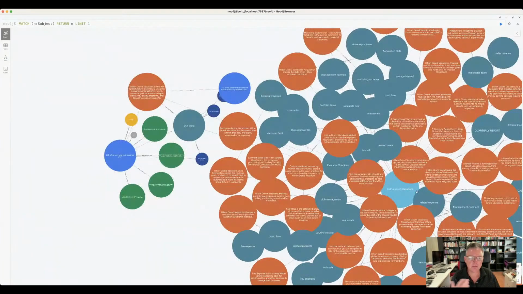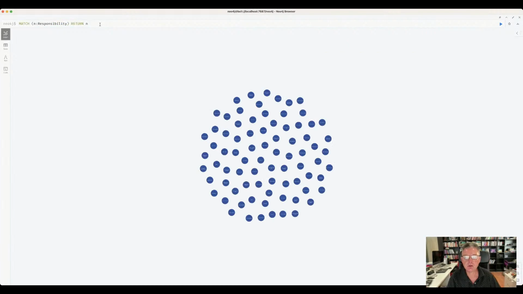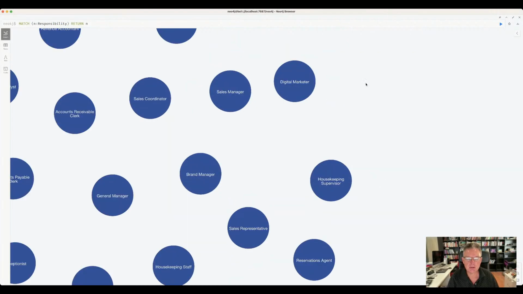We have the main topic here, which is HGV. Then we have the blue greenish balls around it, which are the subtopics that we need to be focusing on in our organization. And the questions on each of these subtopics are in blue, and the recommendations are in green. And we have job roles here as well to make it a whole lot easier. So let me quickly show you the job roles that are in here. All responsibilities, all the job roles that we need to be covering in our organization.